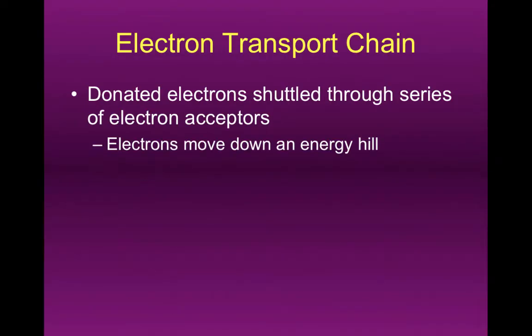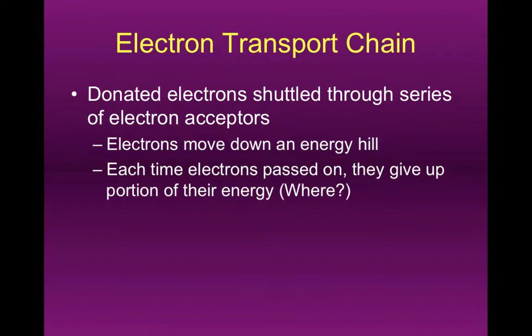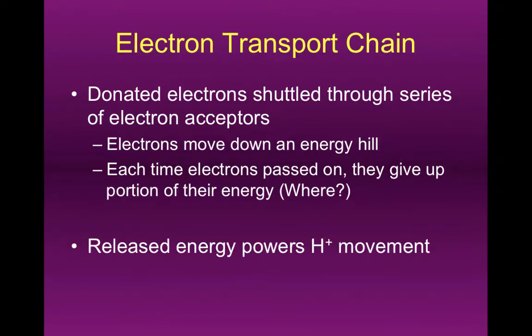All right, so what this is doing is taking electrons, which are high energy, and allowing them, for all intents and purposes, to go down an energy hill, to go from high energy to low energy. And as we know, since we can't destroy energy, the energy is converted to some other form, which is useful, in this case to make ATP. Right? But we haven't seen yet where the energy goes or what it's used to do.